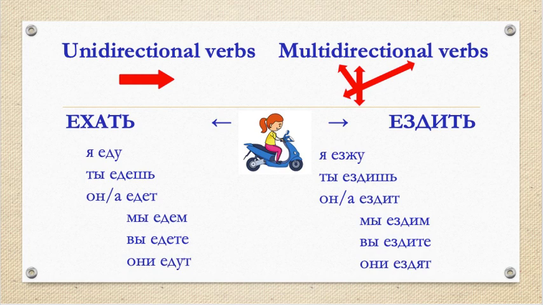And multidirectional verb ездить. Я езжу, ты ездишь, он, она ездит, мы ездим, вы ездите, они ездят. These two verbs have regular past tense as well.